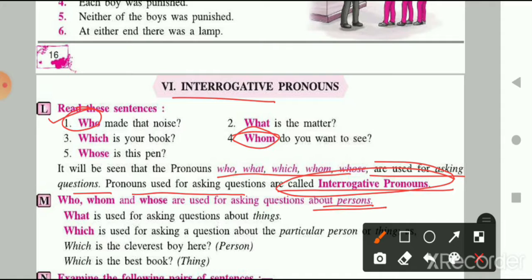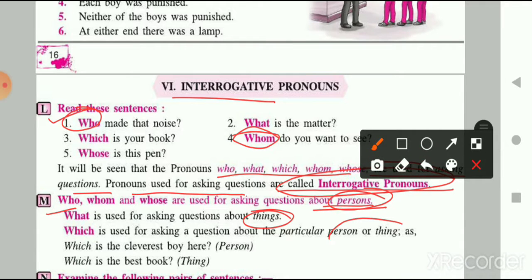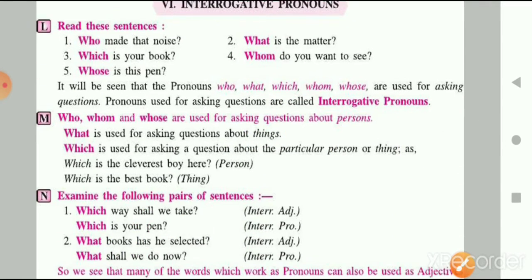Okay, what is used for asking questions about things, and who, whom and whose are used for asking questions about persons. What is used for asking questions about things, and which is used for asking questions about a particular person or particular thing. Particular means that we know which person or which thing we are talking about. Okay, children, so this is interrogative pronoun.